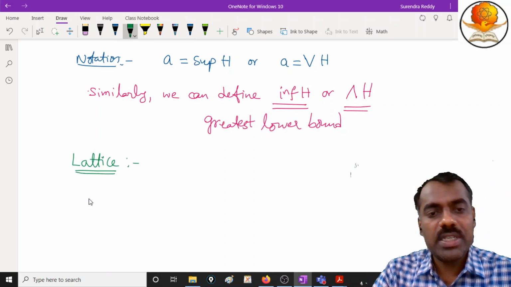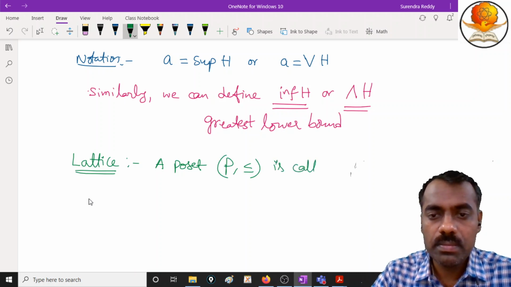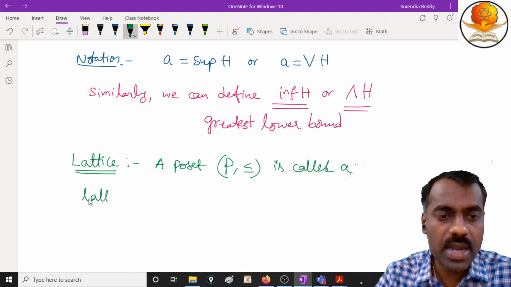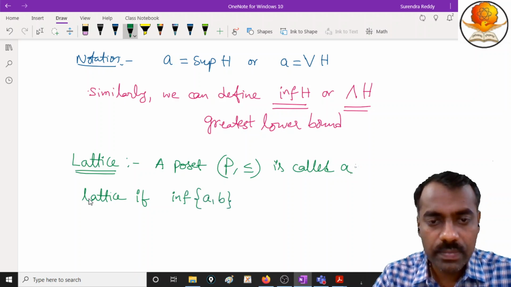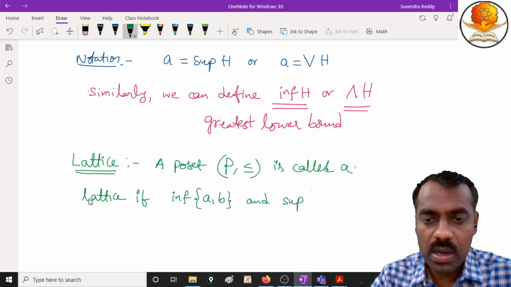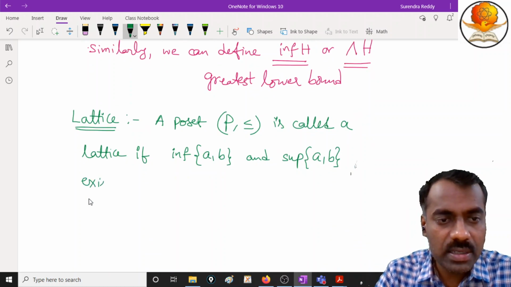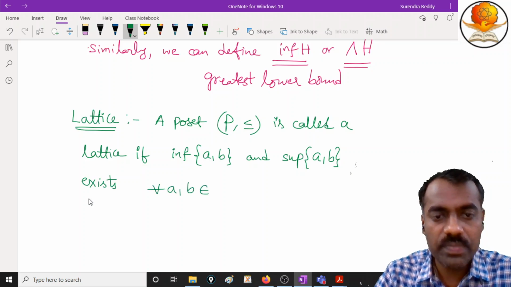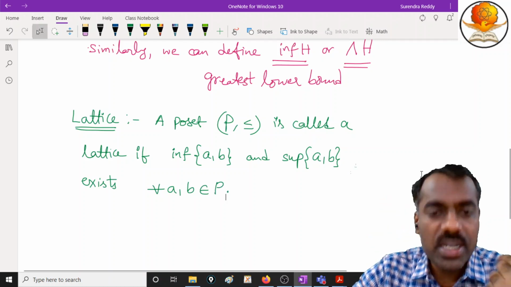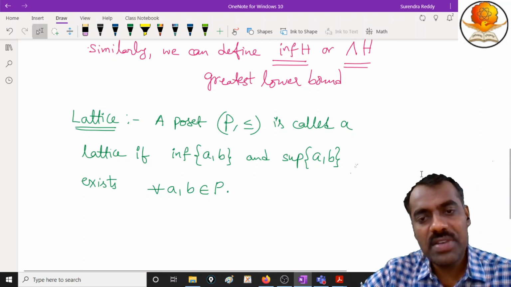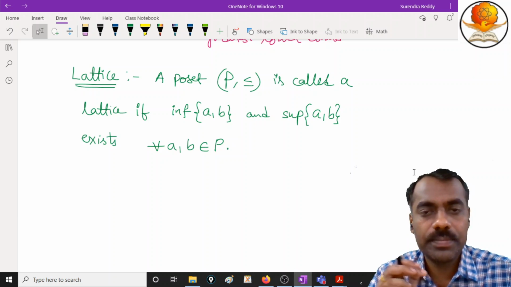You take a poset P with this relation. It is called a lattice if the infimum of two elements A, B as well as the supremum of A, B exists for every A, B in P. So for any two elements there should exist both the supremum and the infimum. If this is true for any pair of elements, then we say that poset is a lattice.